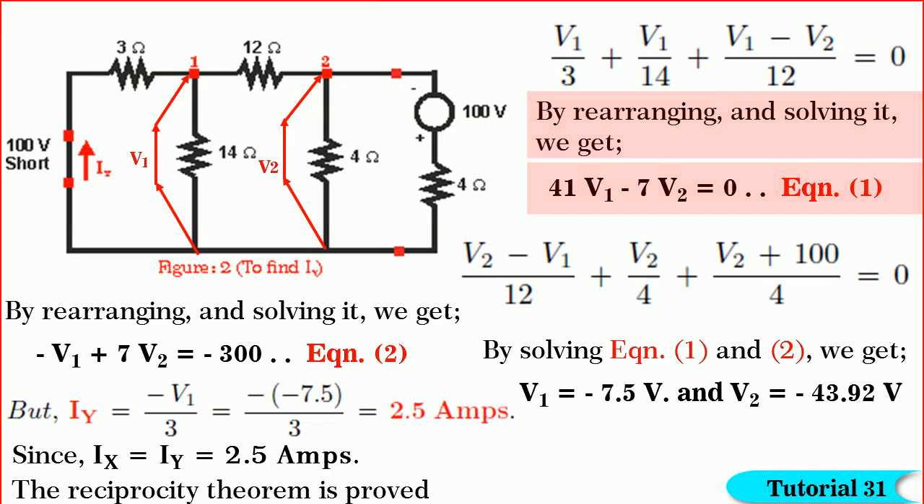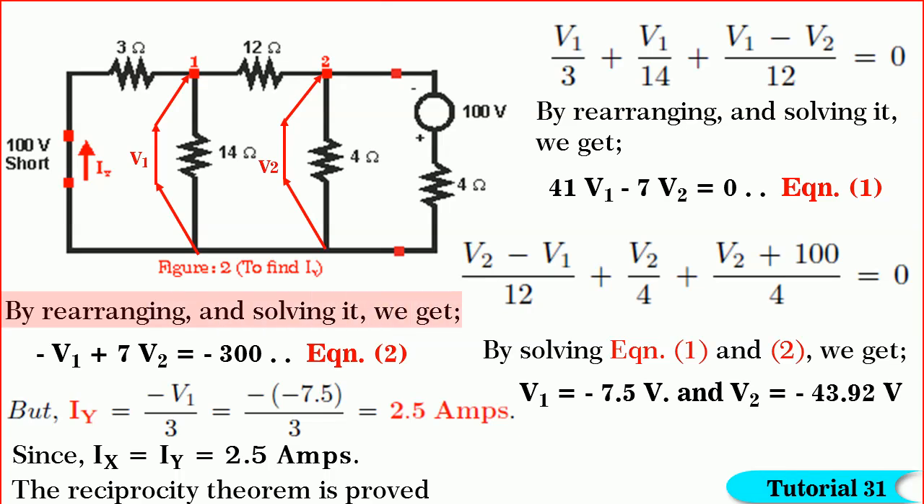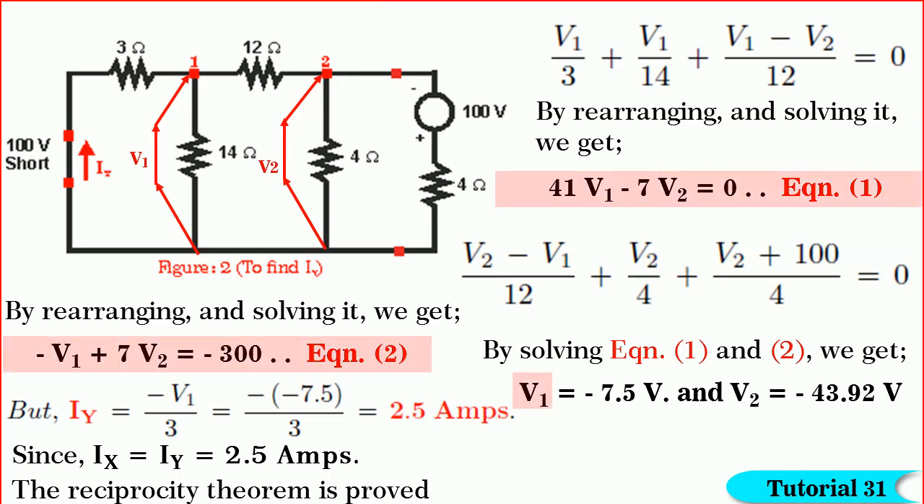Let it be equation 1. Similarly, for node 2, we get (V2 minus V1) by 12 plus V2 by 4 plus (V2 plus 100) by 4 is equal to 0. By rearranging and solving it, we get minus V1 plus 7 V2 is equal to minus 300. Let it be equation 2. By solving the simultaneous equations 1 and 2, we get V1 is equal to minus 7.5 volts and V2 is equal to minus 43.92 volts.